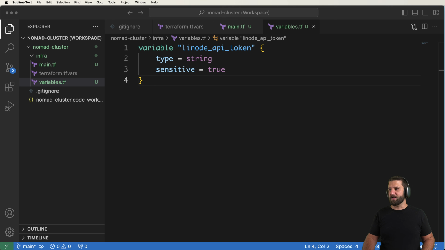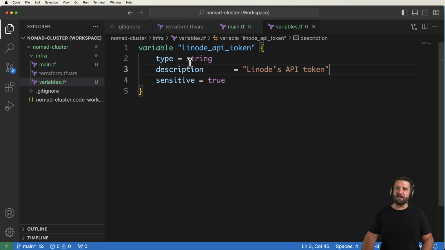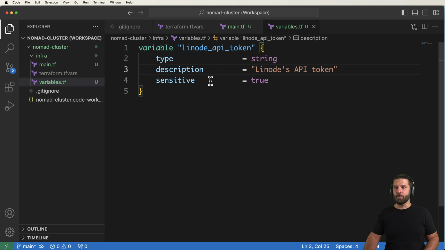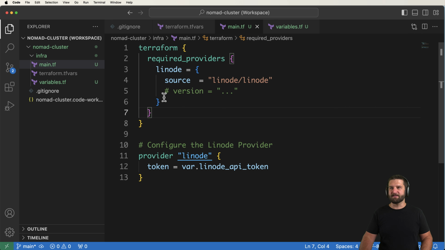You could also put in a description if you want. Sensitive is the key one, the reason being that we don't actually want this to be exposed ever. We don't want even the console to show this sensitive token itself. So that's it. This is all we really need to conditionally render out our Terraform installation process.